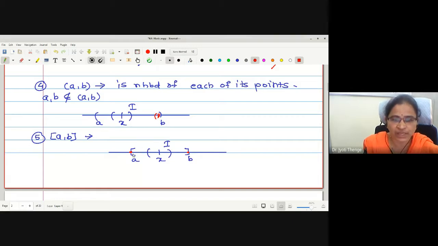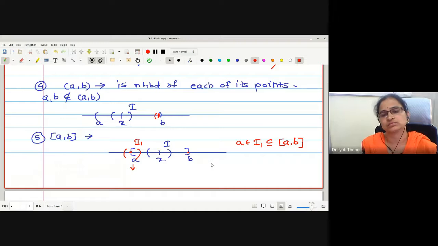What one has to do simply, I want to check whether it is the neighborhood for this point A. Let me plot an open interval around A. Let me call it I1. Now A is in I1 and we have to check simply whether I1 is a subset of this closed interval AB or not. There are few points outside this set also. These points are not the members of your closed interval AB. Therefore, this I1 is not a subset of AB. Therefore, yes, this is not a neighborhood of endpoint A.